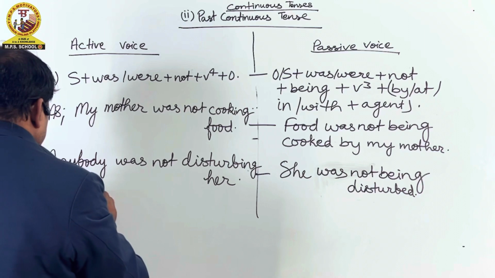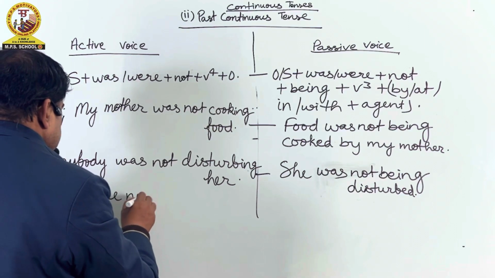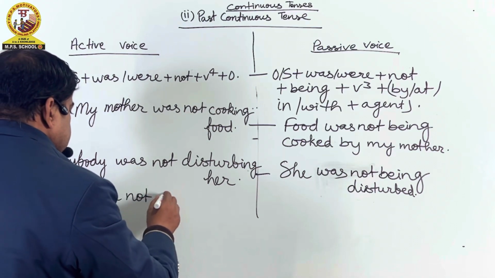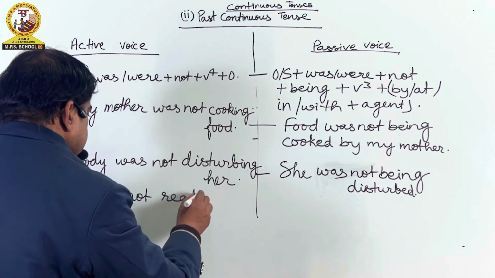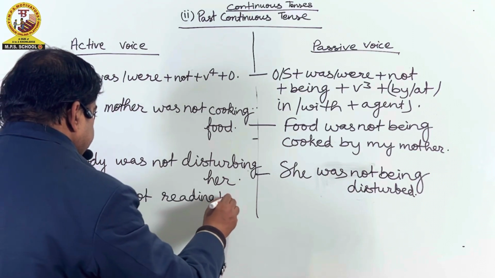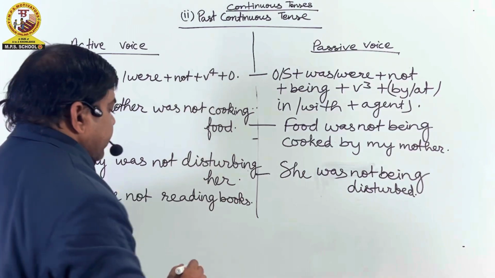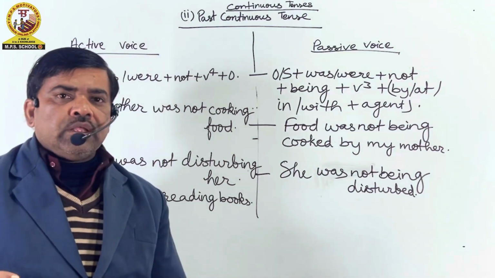We were not reading books. It means हम लोग किताबें नहीं पढ़ रहे थे.